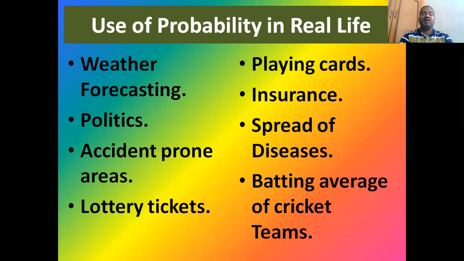So to anticipate the accident prone areas, and lottery tickets, which number is going to win the prize next time, and what is the probability of getting this number this time, is a kind of calculation. Based on the principles of permutations and combinations, we can anticipate the number that occurs, the event that occurs, even in the lottery tickets case.